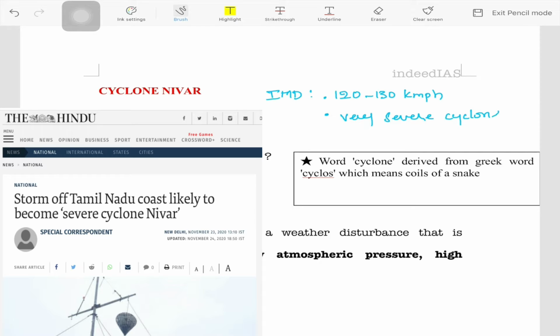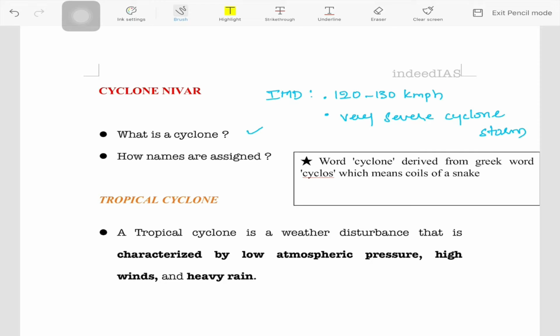So in this video, we will look at what is a cyclone and on what basis the names are assigned to the cyclones. Before that, if you look at the word cyclone, it has been derived from a Greek word, cyclos, which means coils of a snake. So the cyclone's shape, right, which is resembling the coils of a snake, that's the reason it has been named after cyclos.